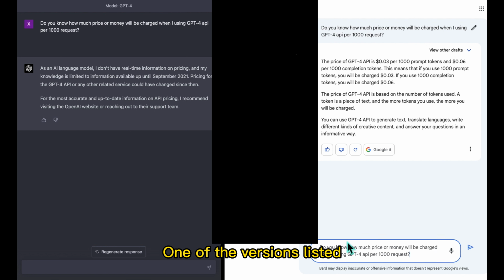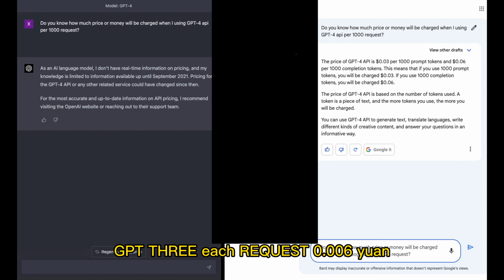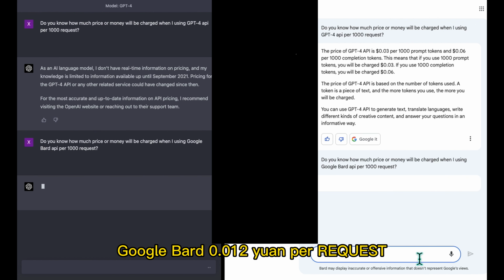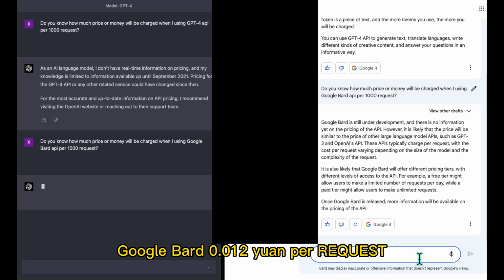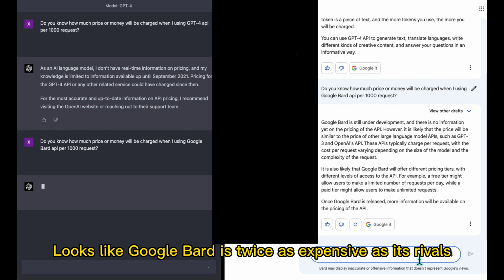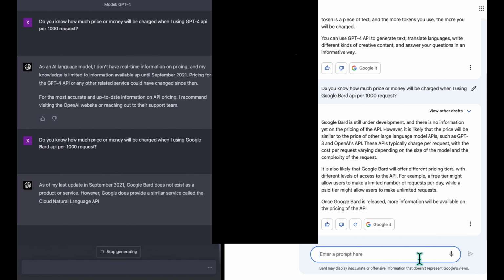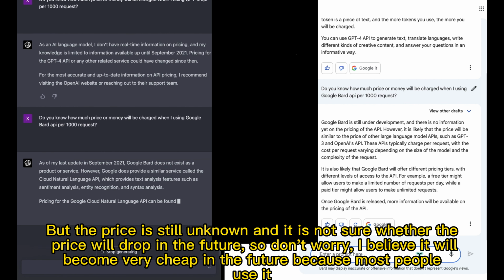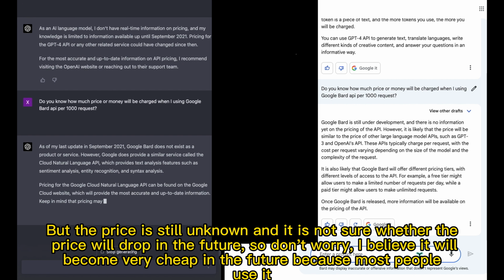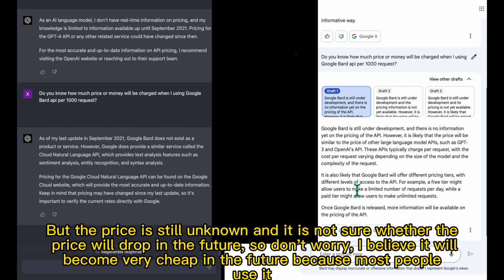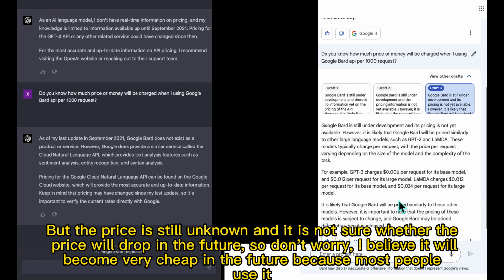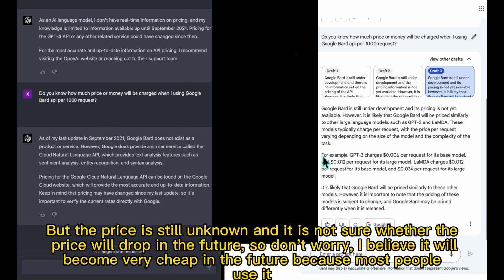One of the versions listed GPT-3 at 0.006 yuan per request and Google BARD at 0.012 yuan per request. It looks like Google BARD is twice as expensive as its rival, but the price is still unknown and it is not sure whether the price will drop in the future. So don't worry, I believe it will become very cheap in the future because most people will use it.